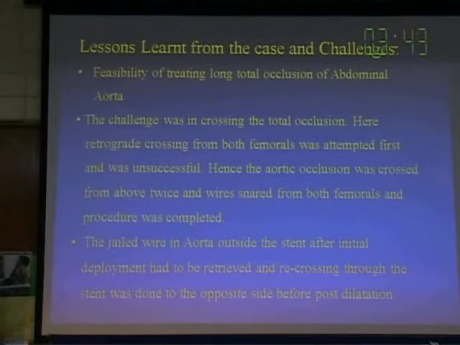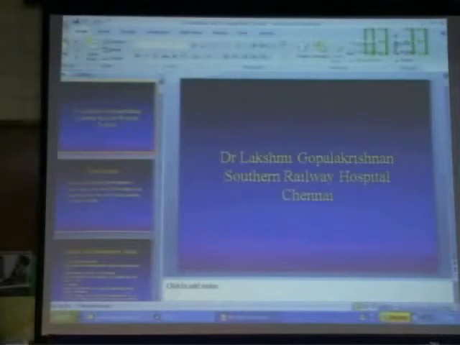The wire I told you from the left side, because the stent was deployed from the right, it was jailed outside the stent, and this had to be retrieved and recrossed again before we could finish the kissing balloon technique. Thank you.